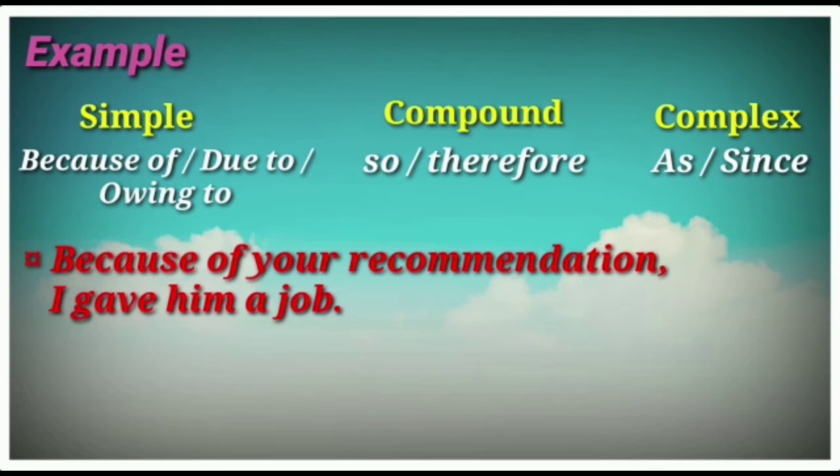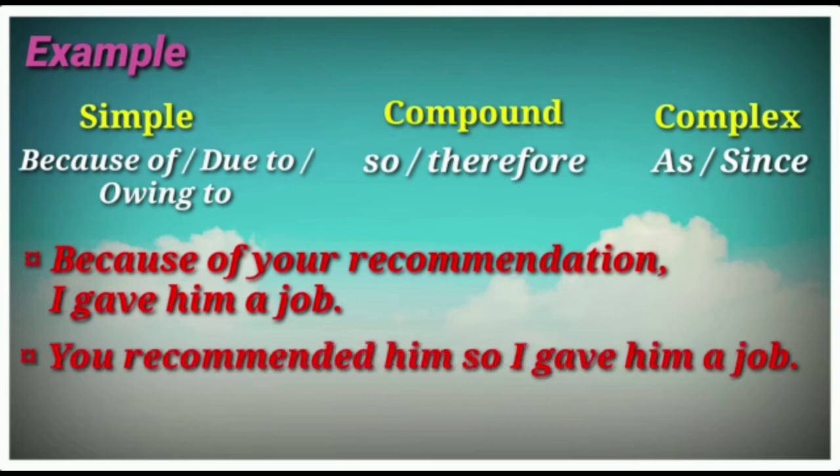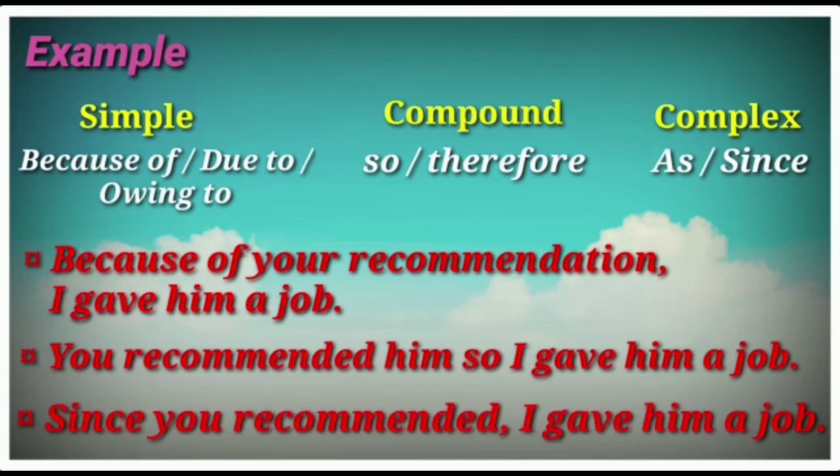To change it into compound, we have to use the rule so or therefore. You recommended him, so I gave him a job. We used the coordinate conjunction so. To change it into complex, we have to use as or since or because. As and since mostly act in the beginning. Since you recommended him, I gave him a job.